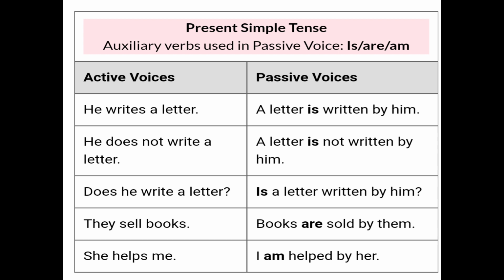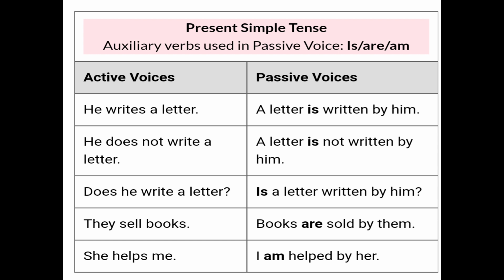Now, as we know the basic rules of changing active into passive voice, the subject becomes object, the object becomes subject, the verb changes according to the tense, and we always use the third form of the verb, that is the past participle form. Now we discuss all the tenses one by one. So the first one is simple present tense. When the sentence is given in the simple present tense, how do we change active into passive voice?